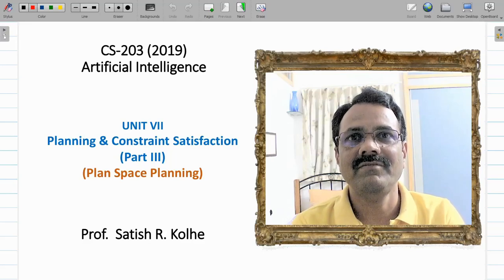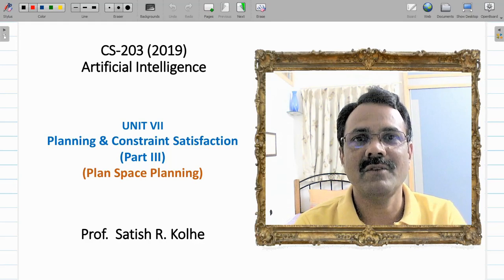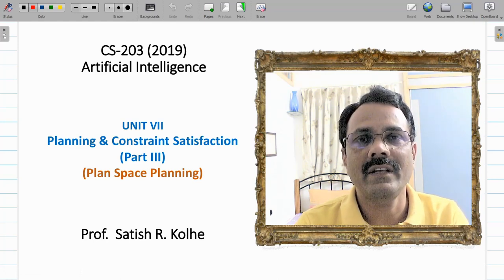Hello students. Today we are going to discuss plan space planning from unit 7, which is on planning and constraint satisfaction. Earlier we discussed what is planning, and in the last lecture we discussed goal stack planning. Today we will discuss one of the nonlinear planning techniques, which is called plan space planning.